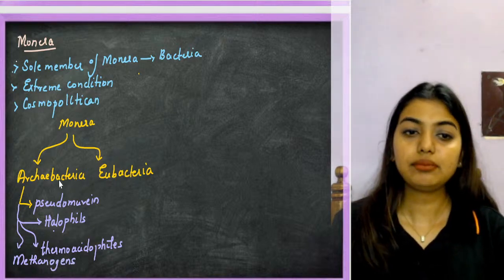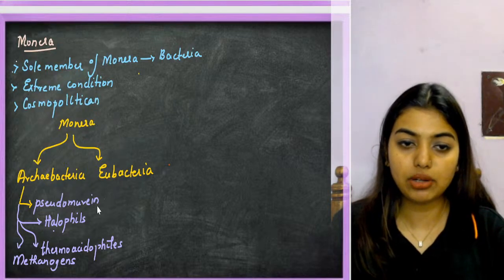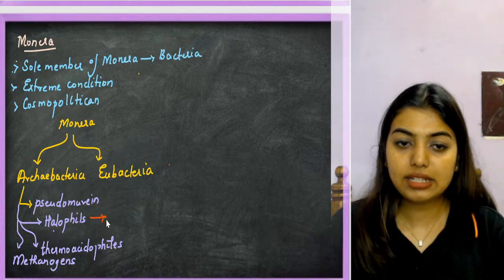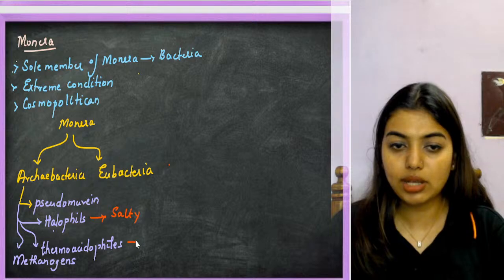Now, what do I know about each of them? I'm using different colors so you'll remember. Halophiles are in extreme salty condition. Thermoacidophiles are in extremely acidic plus extreme heat.